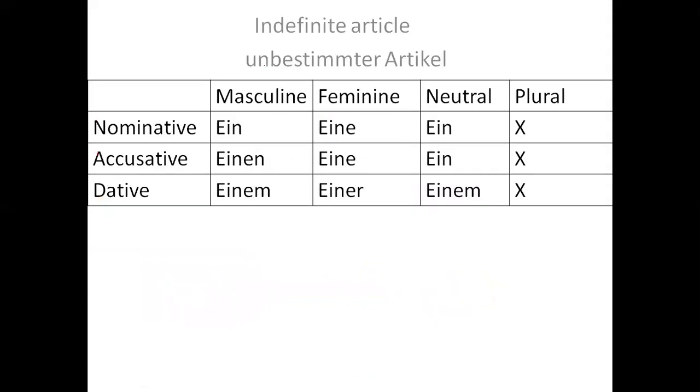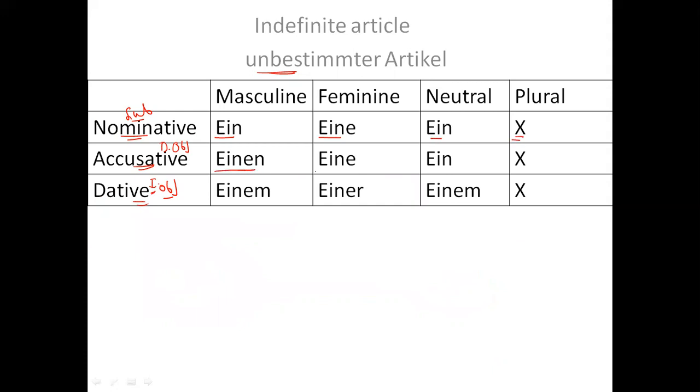Now if I talk about indefinite articles, in nominative I have already told you that nominative means subject. Accusative means an object, dative also means an object, but accusative means direct object and dative means indirect object. So here is a table for you: ein, eine, ein, and then there is nothing in plural.